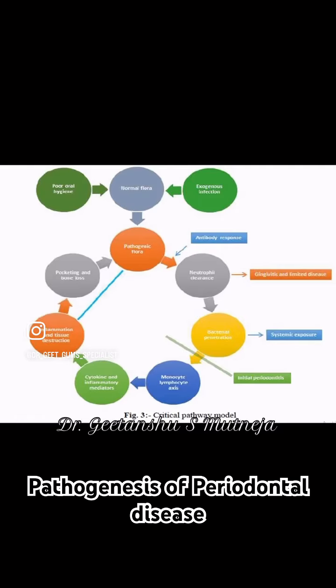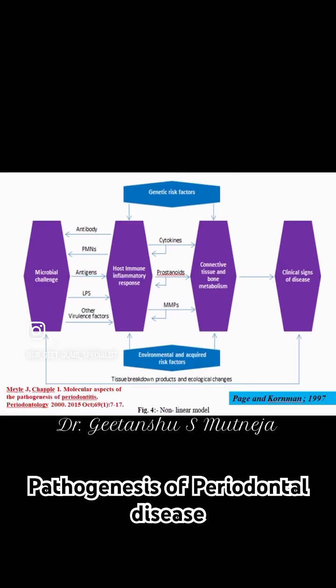The third model is the critical pathway model, also known as the Offenbacher model. This model told us about genetic variation along with systemic exposure, which includes smoking and diabetes, as powerful determinants of periodontal disease severity. The fourth model is the nonlinear model, also known as the Page and Kornman model. This model told us about host microbial interaction along with genetic, environmental, and acquired risk factors, which determine the pathogenesis